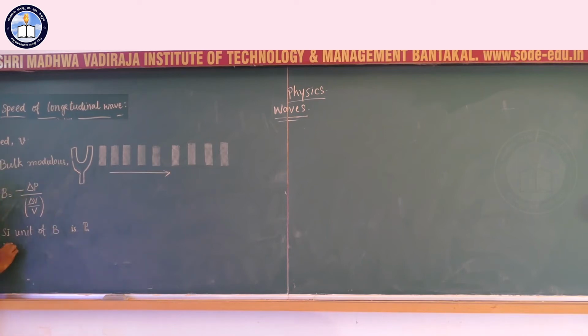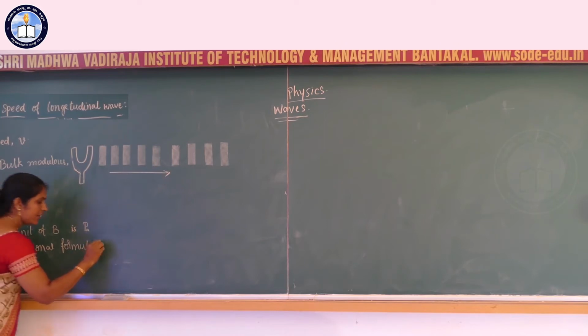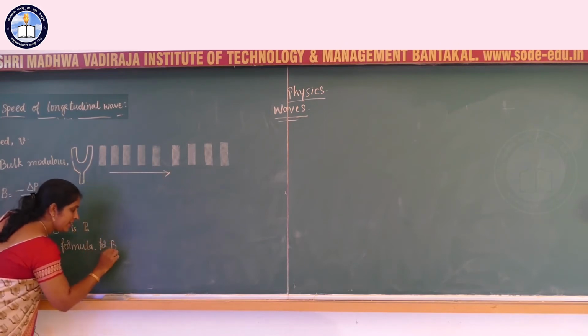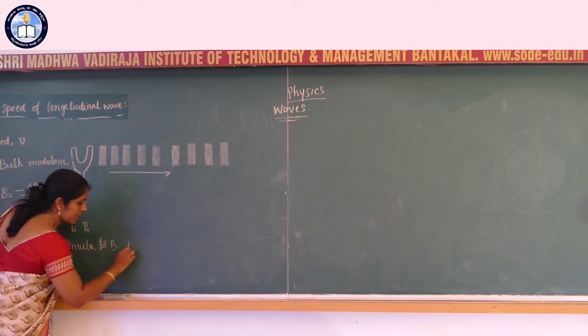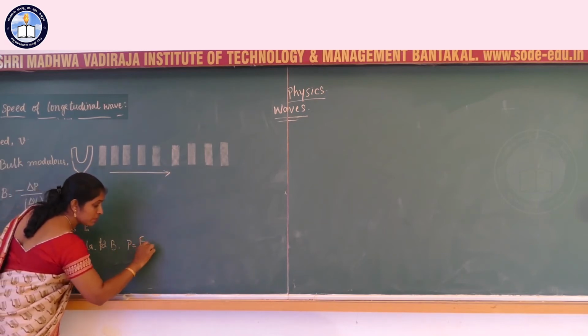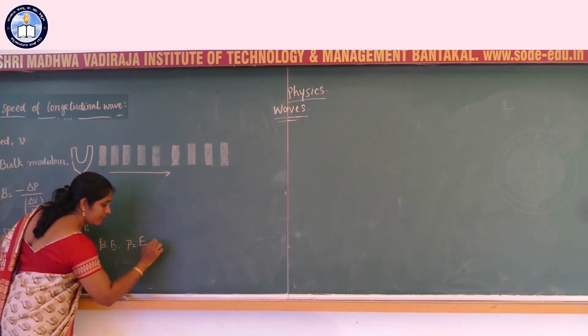Dimensional formula for B is again the same as that of pressure. Dimensional formula for pressure is force by area.